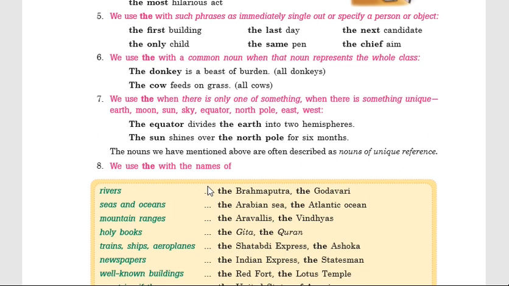For example, the first building. Here I am not talking about any other building; the first building means I am specifying a particular object. Similarly, the last day. Similarly, the same pen, like this.